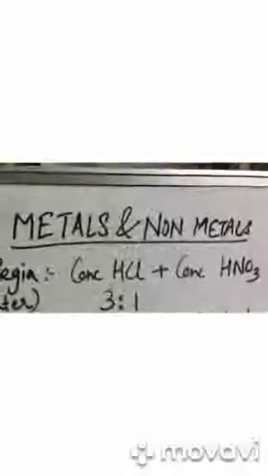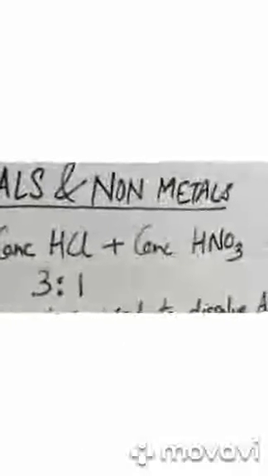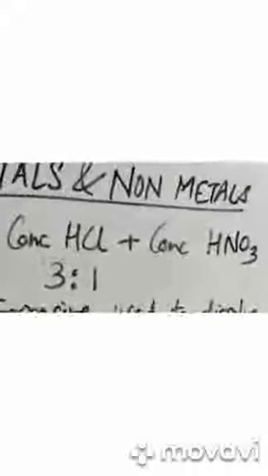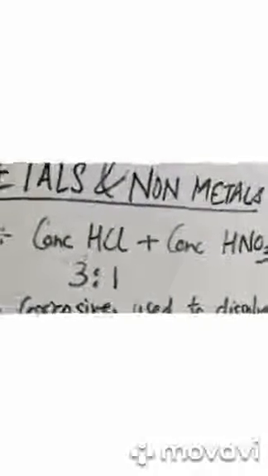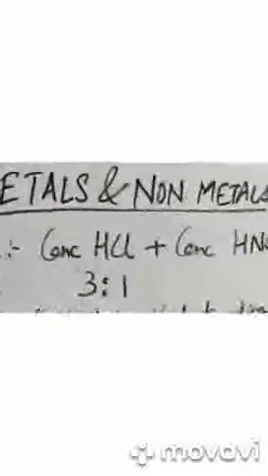Okay students, so we are moving on to the next topic which says aqua regia. Now we need to find out what is aqua regia. It is also called royal water. So when I say aqua regia, it is a concentrated solution of HCl and HNO3. So it's a concentrated solution of hydrochloric acid and nitric acid, and we have to pay attention that the ratio is fixed, that is 3:1. That means 3 parts of HCl and 1 part of concentrated nitric acid, when they are mixed together, they form aqua regia, which is royal water.